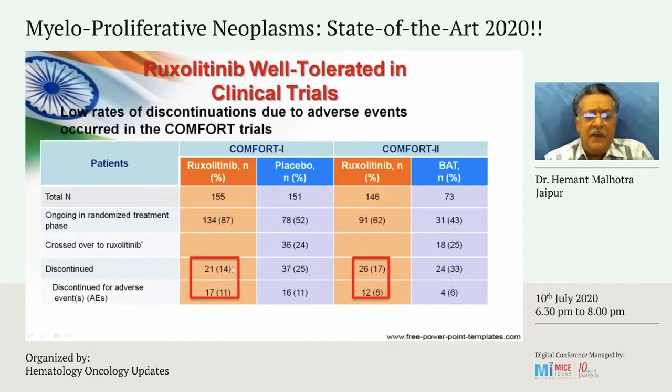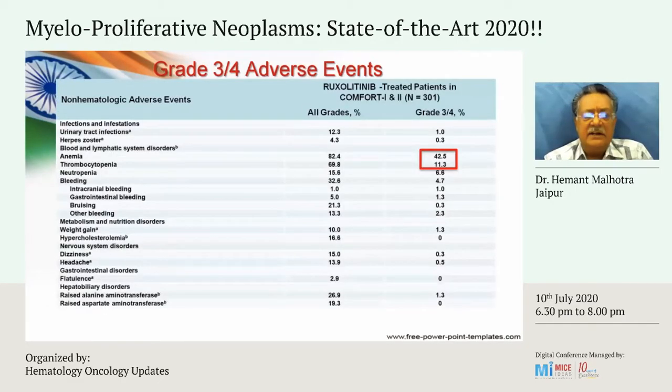About 14% of patients in the COMFORT-1 study and 17% of patients discontinued ruxolitinib, but the discontinuation rate because of AEs was about 10% in both the studies. So only a small number of patients have to discontinue the drug. The chief side effects, the higher grade side effects, are anemia and thrombocytopenia, and they can happen in a significant number of patients, and you have to be aware of this.